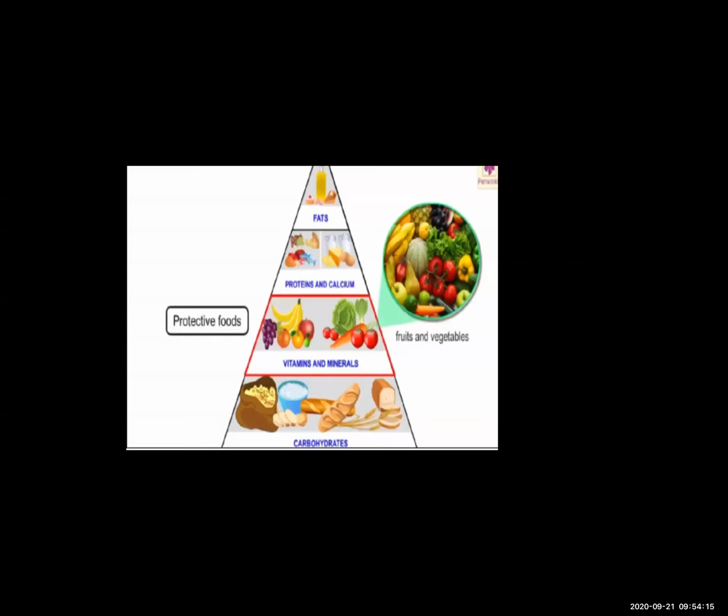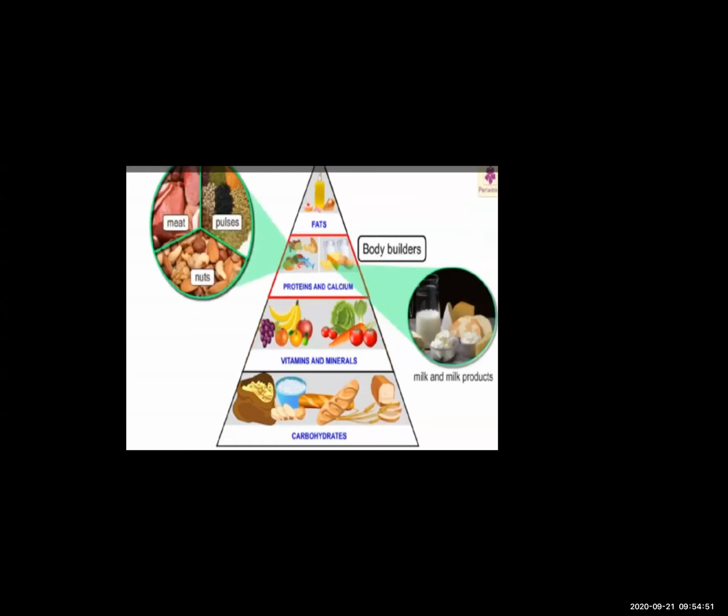So we need to eat fruits and vegetables after the carbohydrates. Carbohydrates are our best; they give us energy. But the vitamins and minerals are our protective food. They protect our body. If some things in our body are less, then fruits and vegetables protect our body. So we have to eat fruits and vegetables daily. Okay.